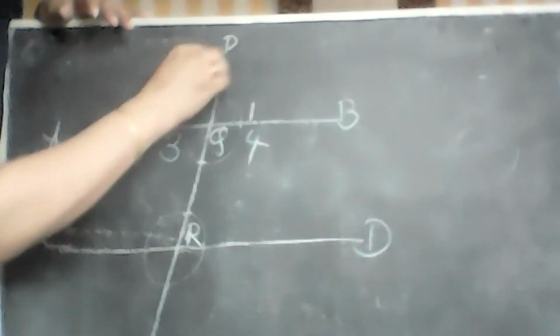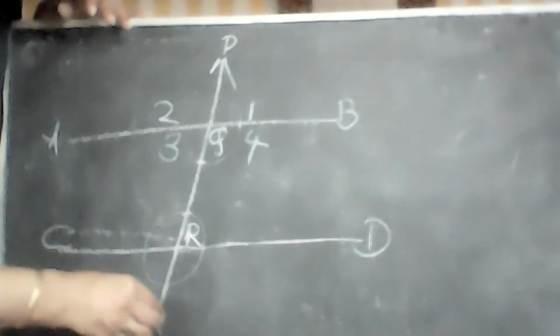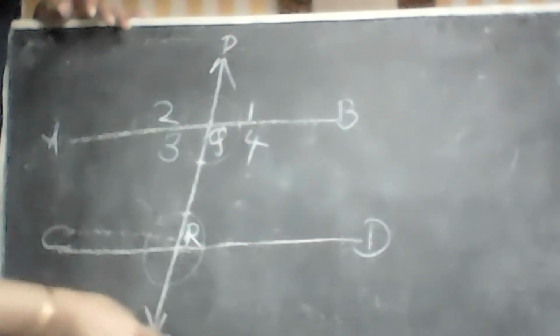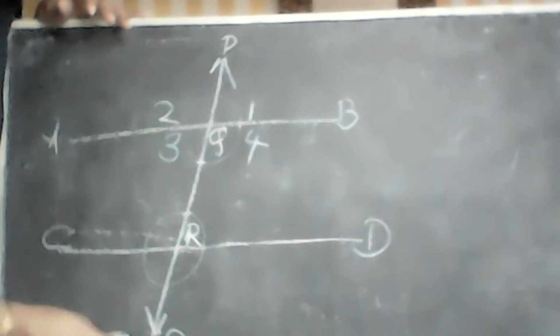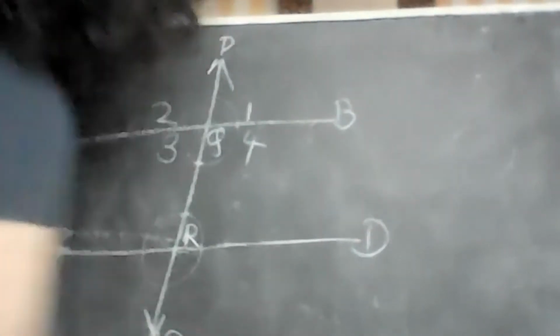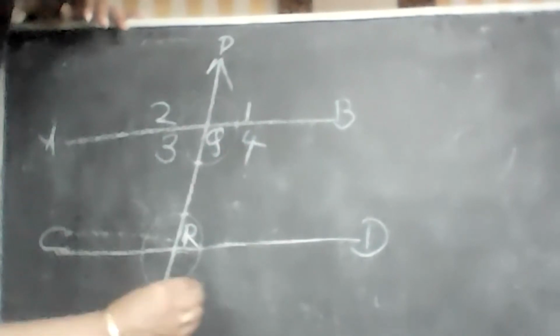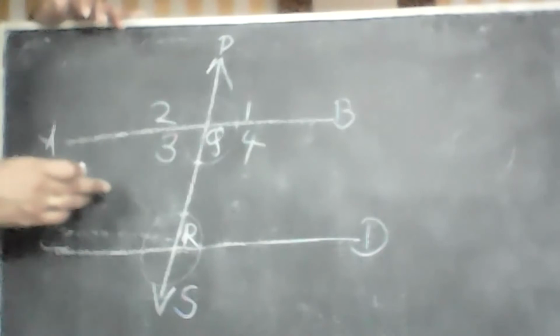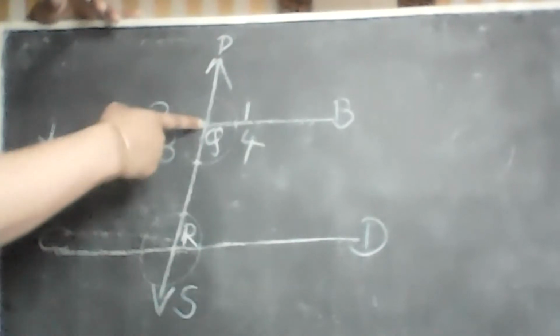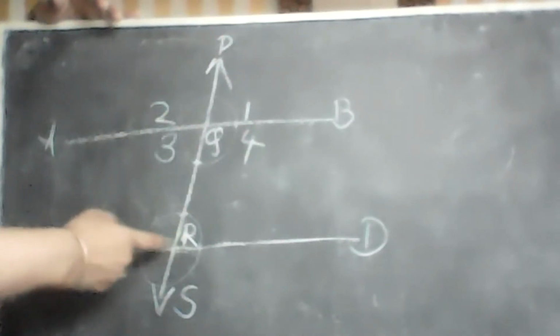Draw transversal P. Put distinct points Q and R.